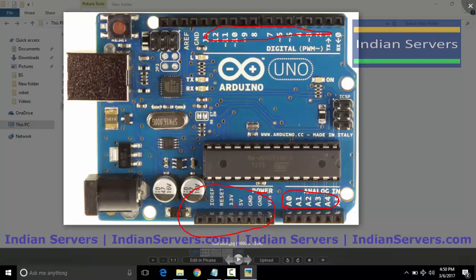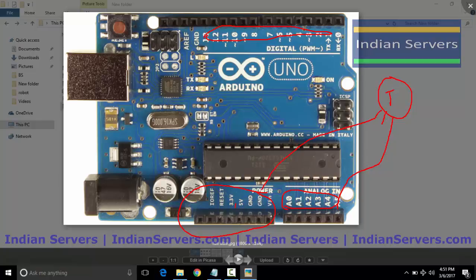If you are connecting any sensor to this board, every sensor will have three terminals. We already know that. Say for example, this is the temperature sensor and you want to read the temperature. At that time, I connect this temperature sensor to one of the analog pins. To power up this sensor, we require 5 volts.